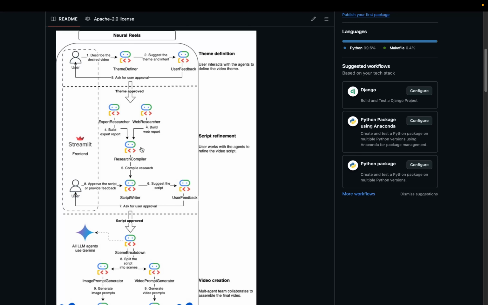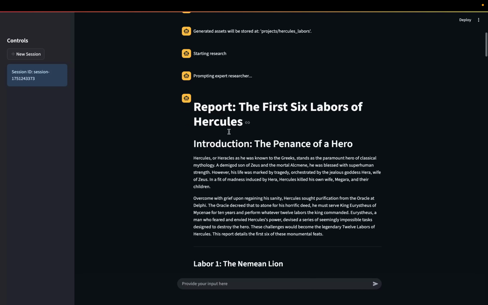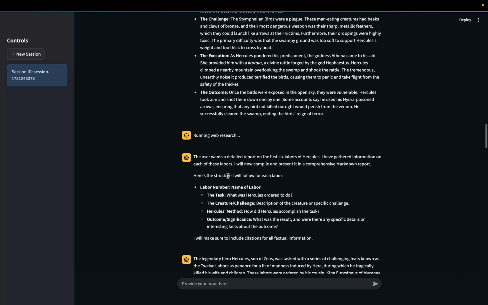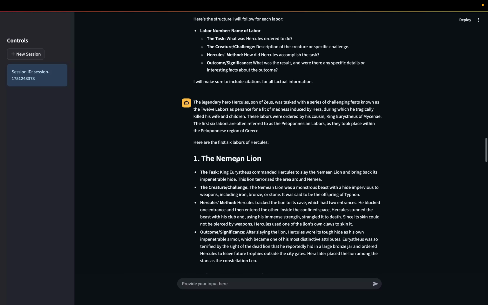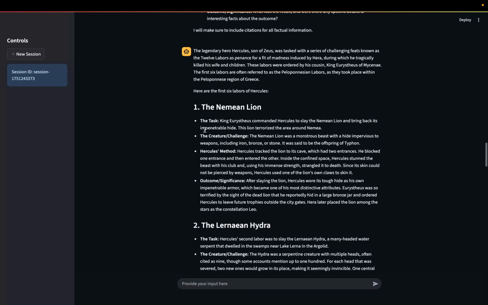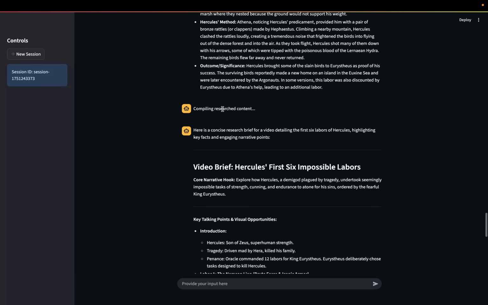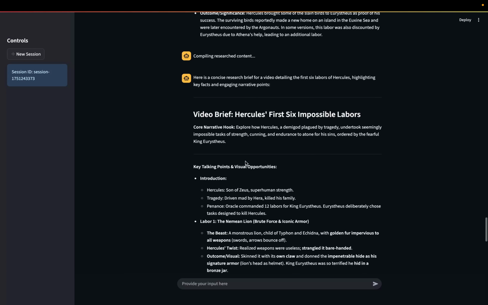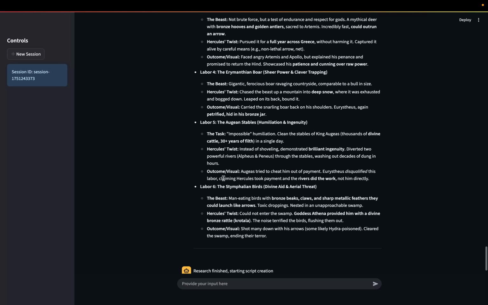So let's first take a look at what they generated so you can have an idea. The first one is the expert report. A larger version of Gemini created this report here, and you can see it describing the first labor, second labor, all of them. Then it ran the web research, and I can see here also the research from the web agent. And then it ran the research compiler. It took all the content generated by the other two research agents and compiled it into a more digestible report that will be used for content creation.